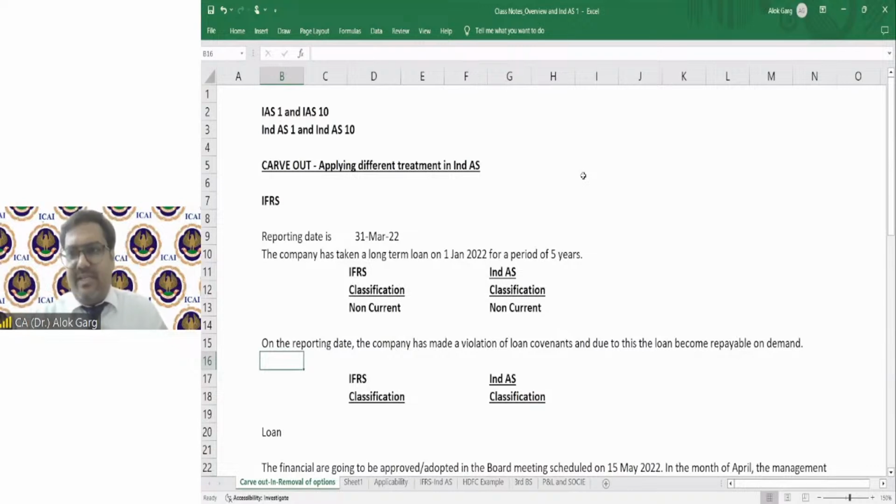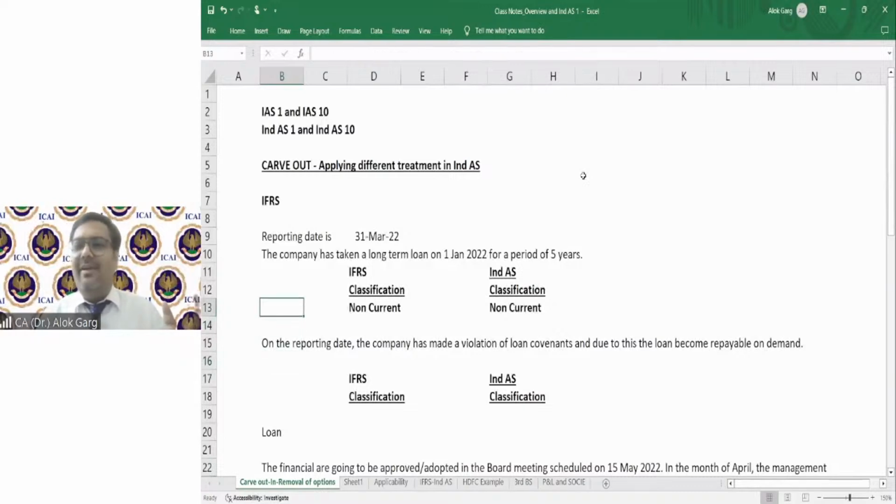And the bank also says that since you are taking a loan from me, you have to submit a stock statement, debtors and creditors statement, financial statement, etc., at regular intervals, right? So on 31st March 22, the company has made a violation of loan covenants, and due to this, the loan becomes repayable on demand, right?